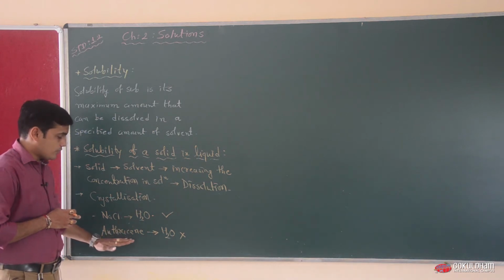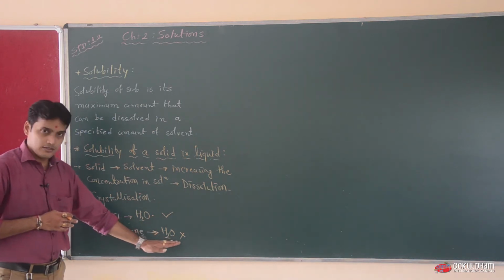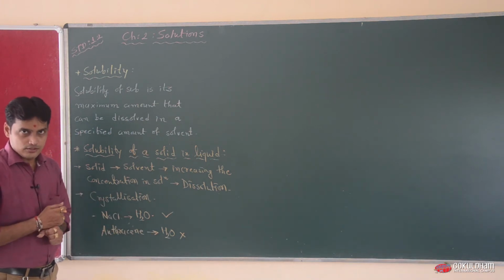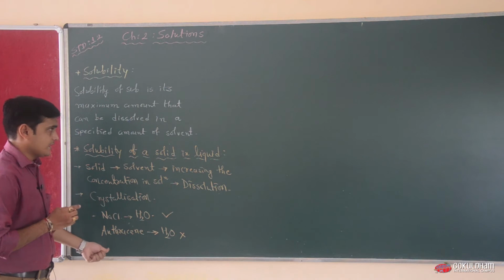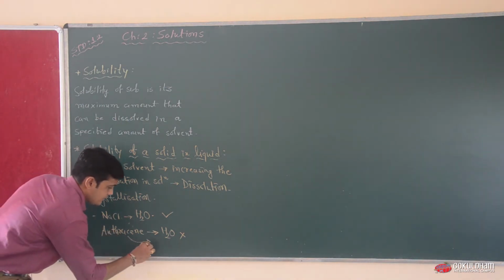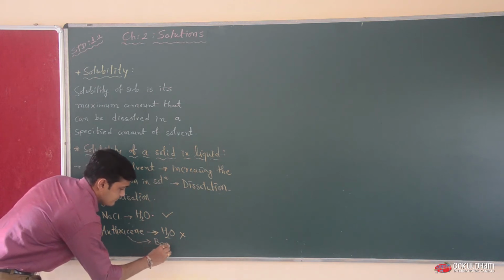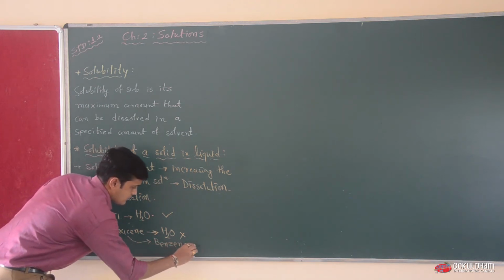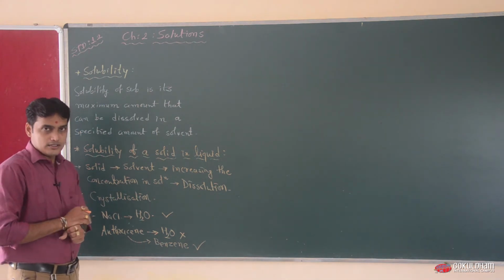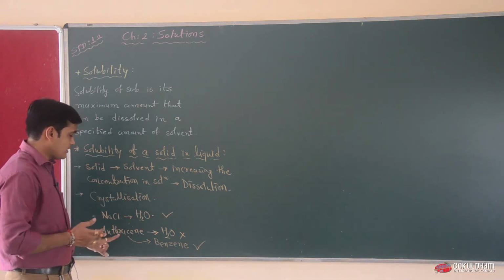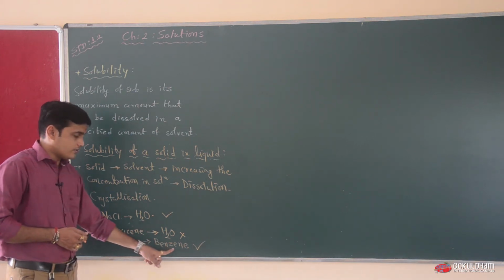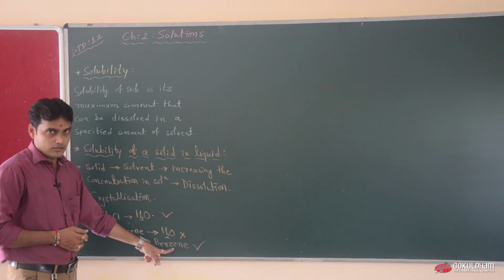When we add a non-polar solute to a polar solvent, there is no formation of any type of solution. So we take the example of anthracene in benzene. At that time the formation of solution takes place. So non-polar solute is easily dissolved in non-polar solvents.